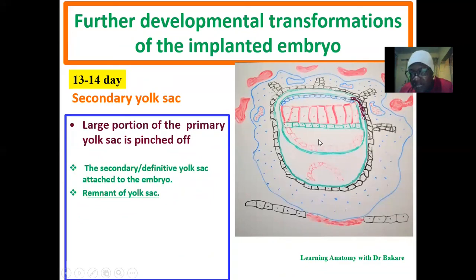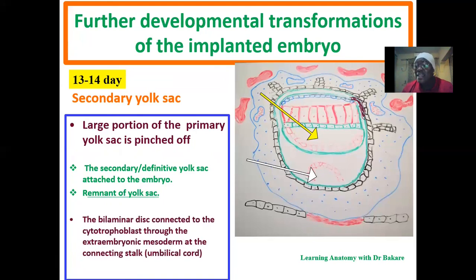You have the remnant of the yolk sac, which is a region detached from the primary yolk sac. The secondary yolk sac remains connected to the developing embryo, while the remnant of the yolk sac is detached from it. This is the secondary yolk sac, and this is the remnant of the yolk sac.